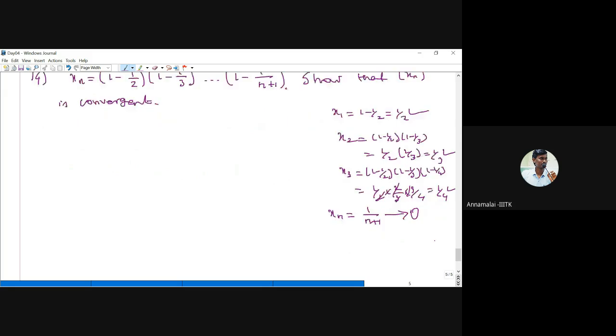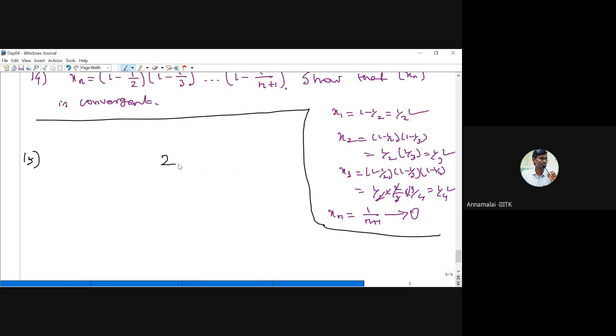Okay. Now, a very important thing. Suppose I give some number. Can you produce a sequence that converges to the number? Suppose I am giving 2. Can you produce a sequence that converges to 2 except the constant sequence 2, 2, 2? Can you produce another sequence that converges to 2, except the constant sequence?